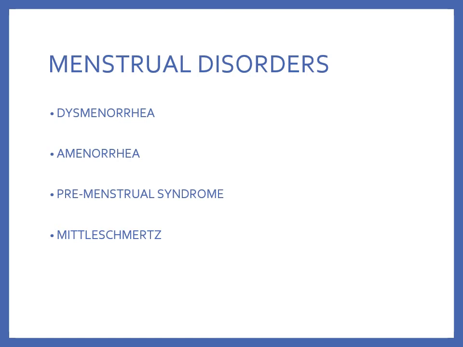And Mittelschmerz is ovulation pain, and this is experienced by women in the middle of their cycle, usually about 14 days after the onset of their last period. The pain is harmless, and it usually will cycle from one side to the other, or maybe skip a month if they only experience it on one side. That can be treated also with NSAIDs like ibuprofen and heat and rest.